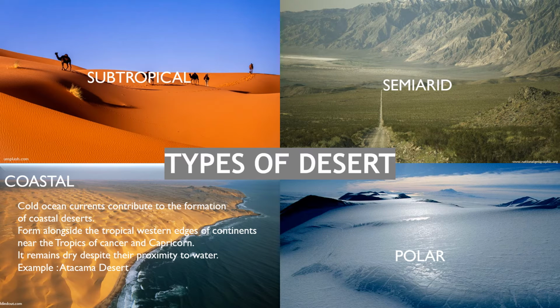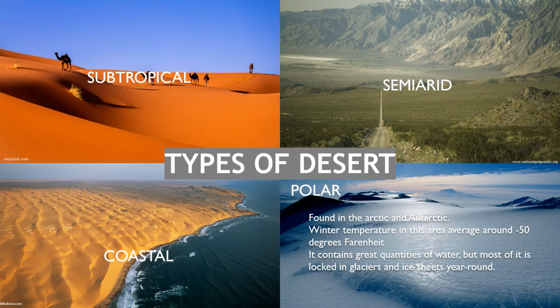Coastal deserts are formed alongside the tropical western edges of continents near the tropics of Cancer and Capricorn. Cold ocean currents contribute to the formation of these coastal deserts. Coastal deserts remain dry despite their proximity to water. An example of this is the Atacama Desert. And the last one is the polar desert, which can be found in the Arctic and Antarctic. Winter temperature in this area averages around -50 degrees Fahrenheit, and it contains great quantities of water, but most of it is locked in the glaciers and ice sheets year-round.